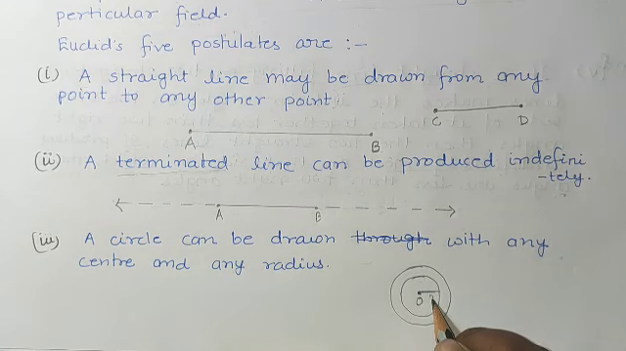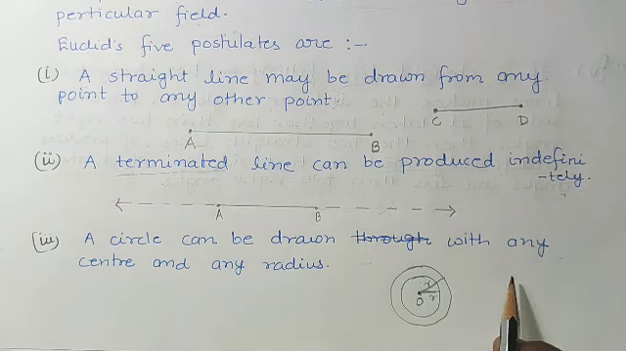Suppose it is R, it is R dash. Like this we can draw an infinite number of circles. So from any point with any radius, we can draw circles. So this was postulate 3: a circle can be drawn with any center and any radius.